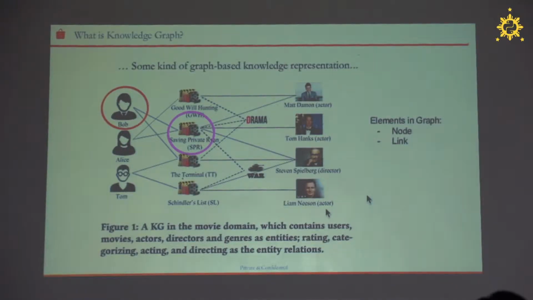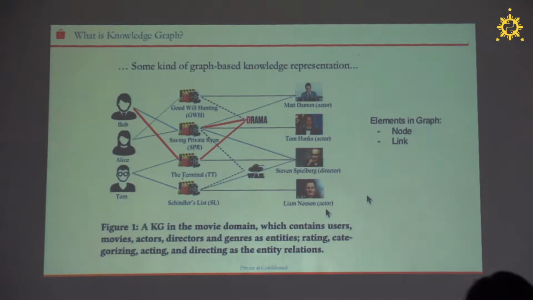Let's take Bob and Saving Private Ryan as an example. So we can infer Bob's interest towards Saving Private Ryan by the following paths. The first one is from Bob to the Terminal and to drama and to Saving Private Ryan. The second path is from Bob to the Terminal to Steven Spielberg and to Saving Private Ryan. So from the two paths, we may infer that Bob may have much interest in the movies that belong to drama or are directed by Steven Spielberg.